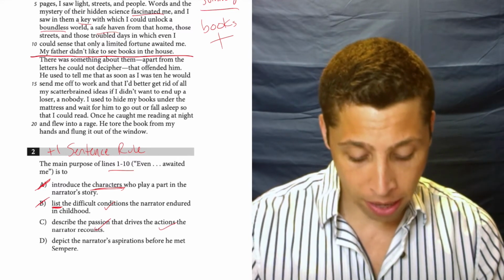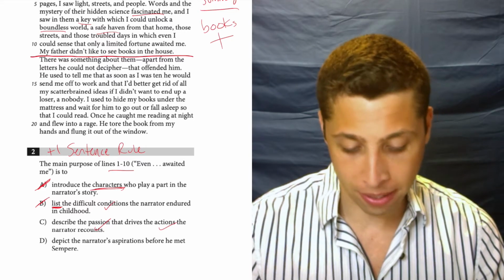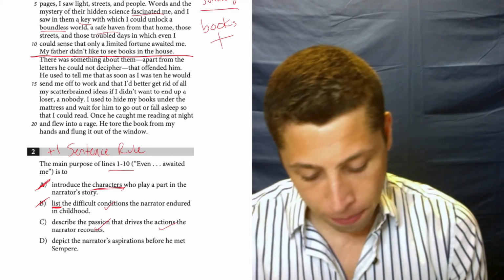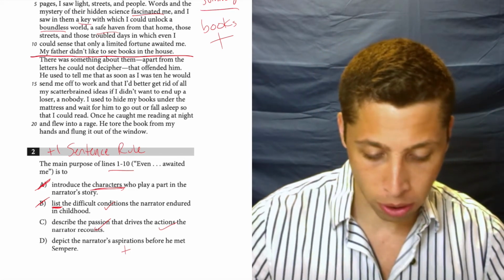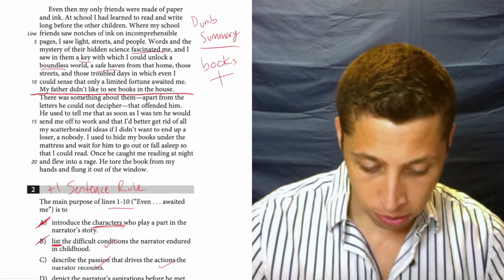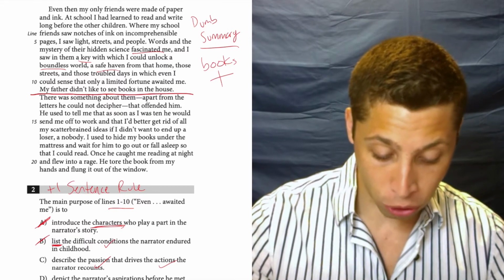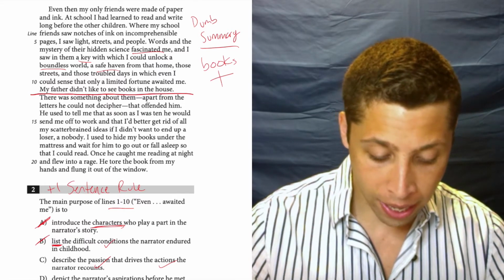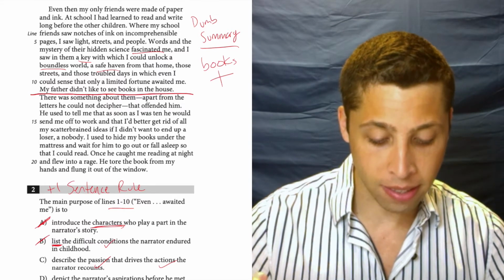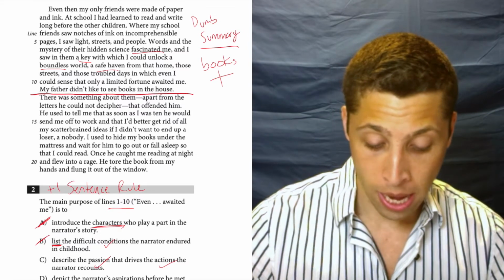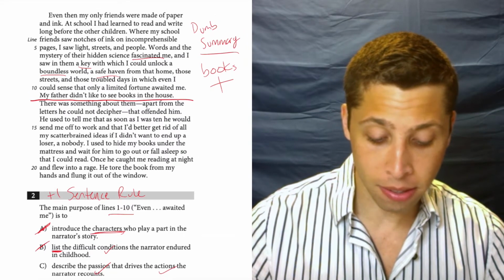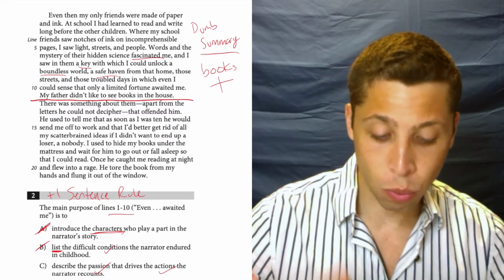D, depict the narrator's aspirations before he met Sempere. Well, that might be true. An aspiration is also kind of a positive word, but what are the aspirations? Again, the person is talking about why books are good, and then near the end, it says that the narrator could sense that only a limited fortune awaited him, or her, and I just don't know what that means in terms of what those aspirations were, right?